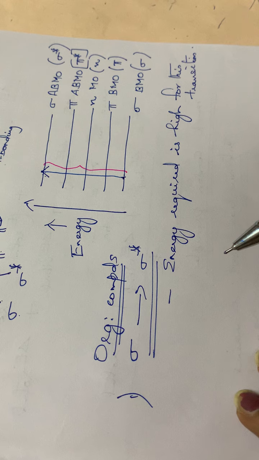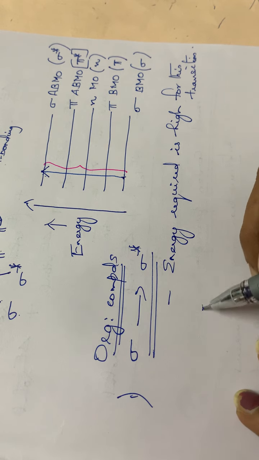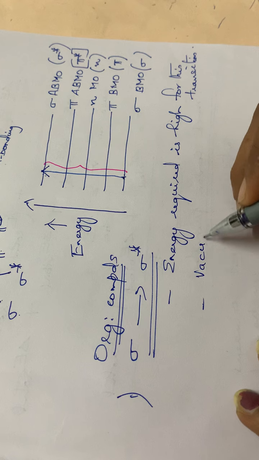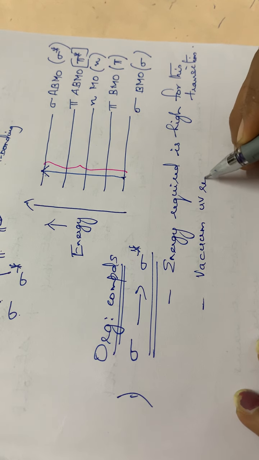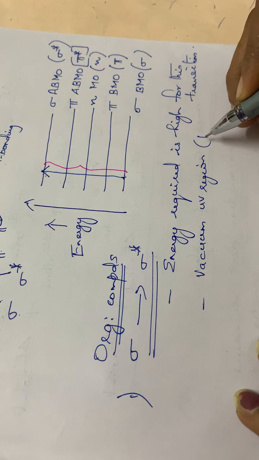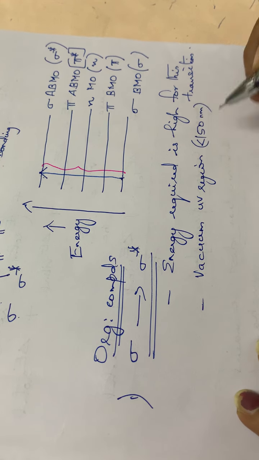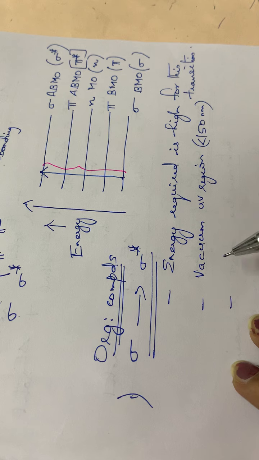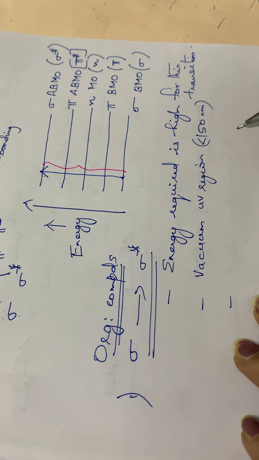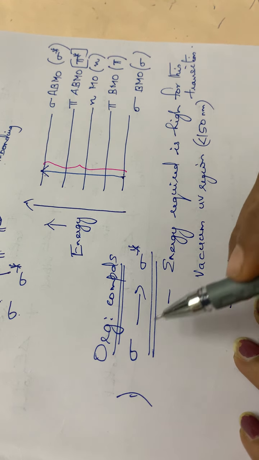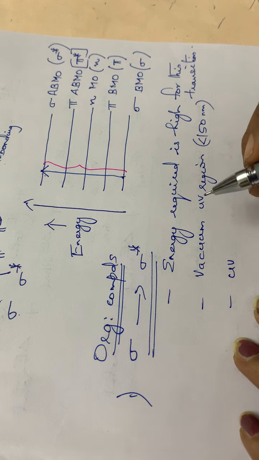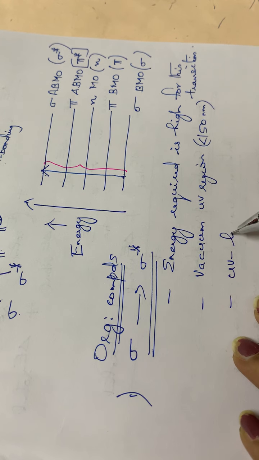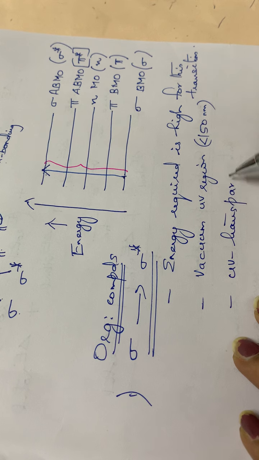Normally the absorption will be occurring in the vacuum UV region, that is less than 150 nanometer. Saturated hydrocarbons do not show absorption in the ordinary UV visible region, and hence the compounds showing this sigma to sigma star transition are called UV transparent compounds.